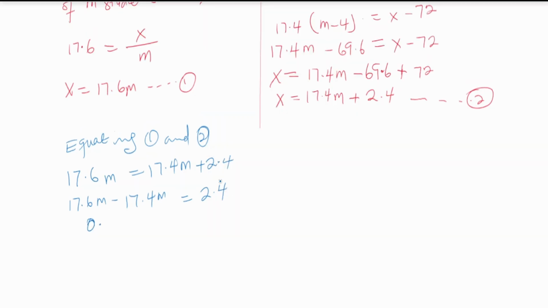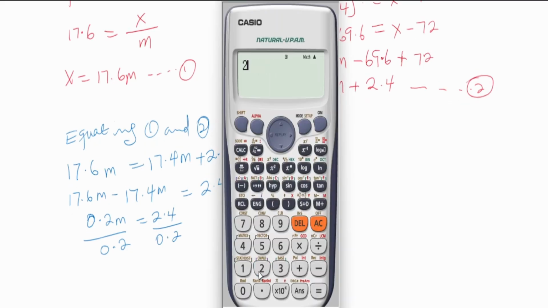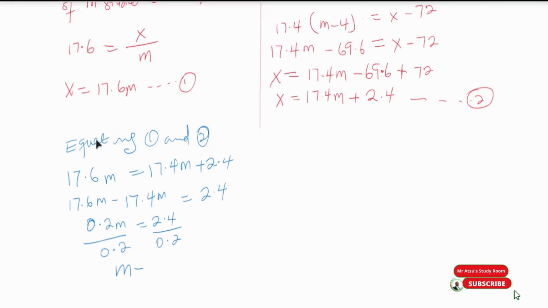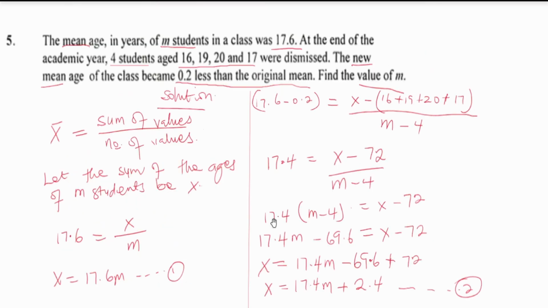So 0.2 M will be equal to 2.4. I'm solving for M, so I divide both sides by 0.2. 2.4 divided by 0.2 gives me 12. So M equals 12, and that answers the problem for us to find the value of M.